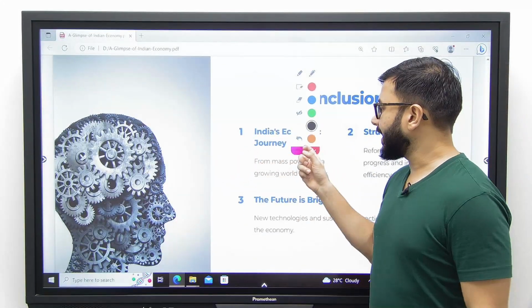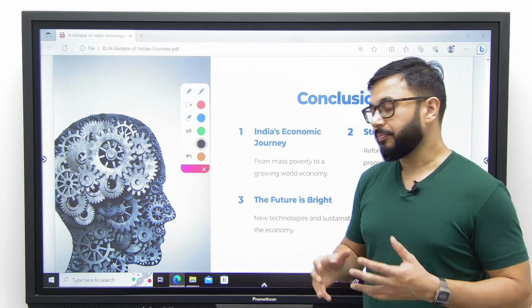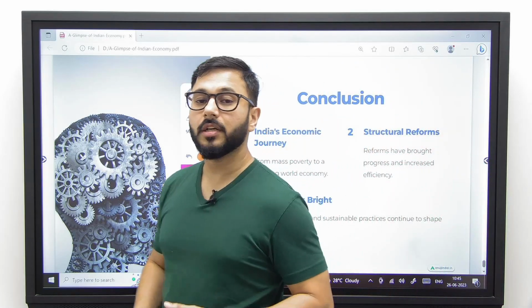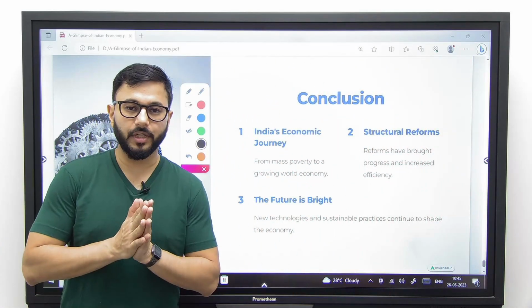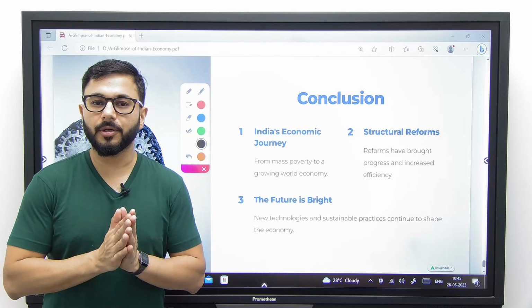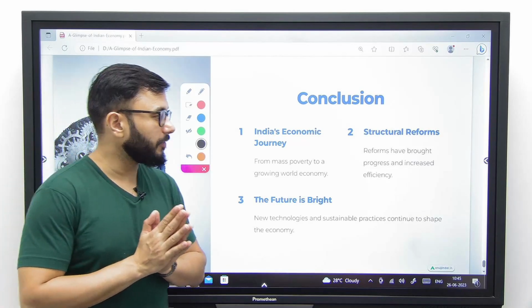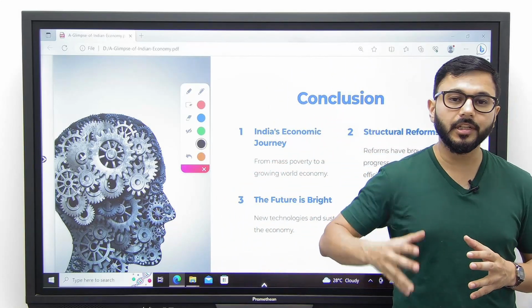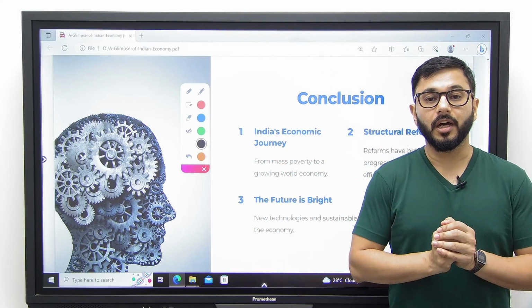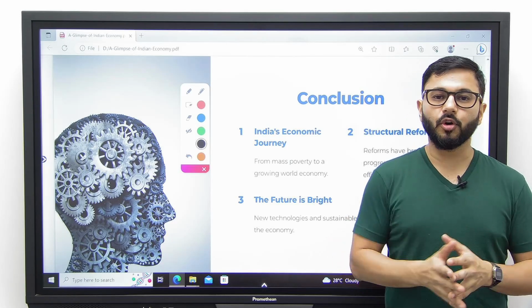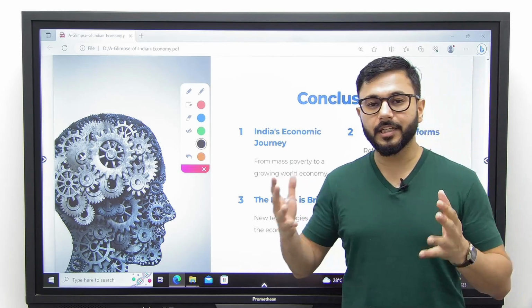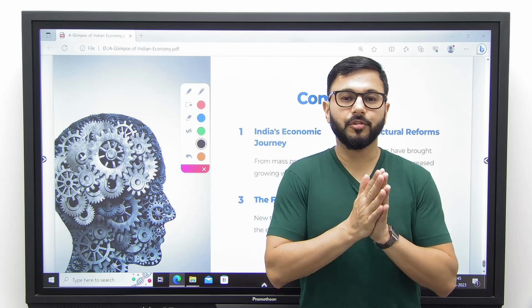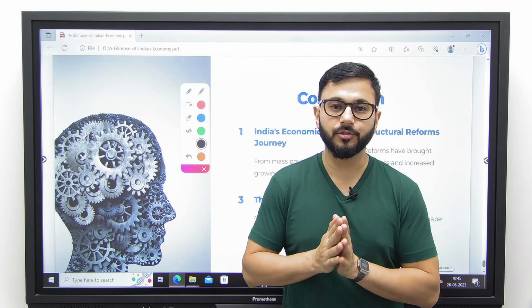To conclude, India's economy has been doing well, especially after 1991. We created a strong base between 47 and 91. Yes, we did some bad things. We did not do everything right, but the structural reforms that we're carrying out are certainly going to contribute towards our bright future. This was all about the entire history of the Indian economy in brief from 1947 till 2023.